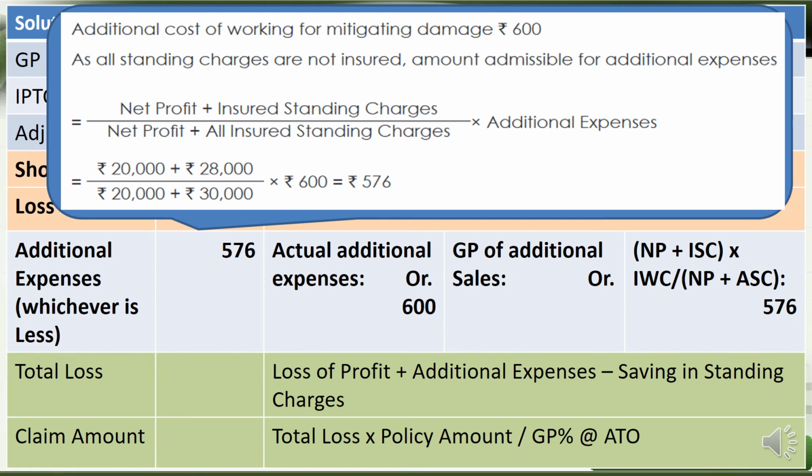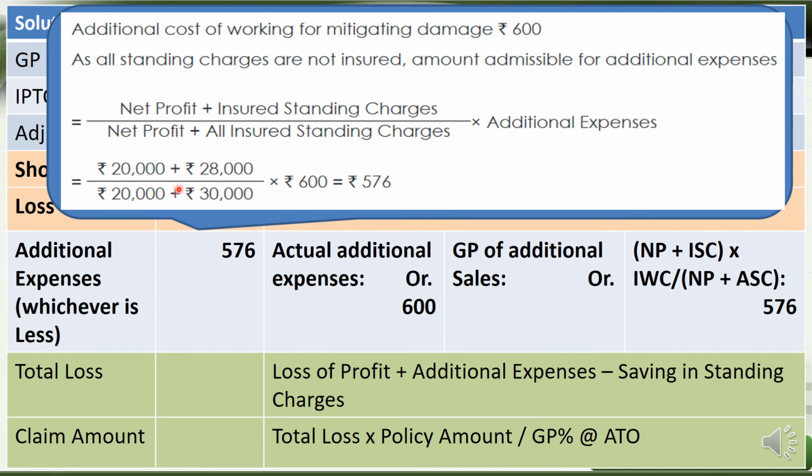And then we have to see this formula applied: net profit plus insured standing charges, divided by net profit plus all standing charges, multiplied by the additional expenses. Additional expenses is 500. So when you apply this formula, that is the net